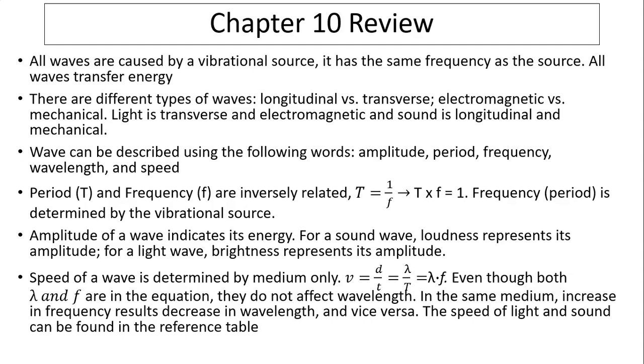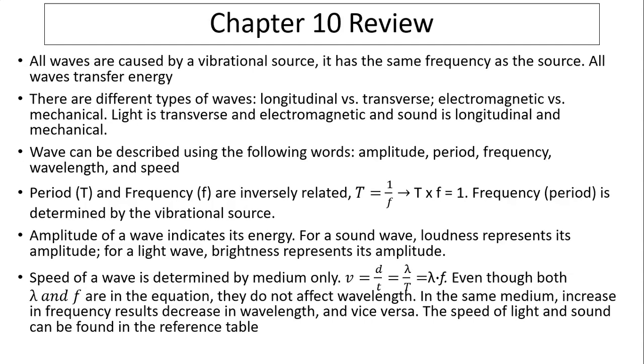Amplitude is measured from the middle or equilibrium position to the highest point or to the lowest point. So amplitude indicates a wave's energy. For a sound wave, loudness represents its energy, so loudness represents its amplitude. For a light wave, brightness represents its amplitude. Now, on the other hand, for a slinky, it's just how strongly you push the slinky or move the slinky away from its equilibrium position.